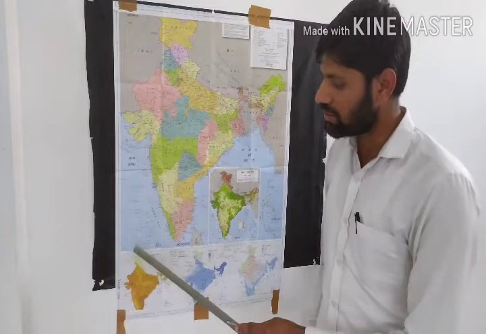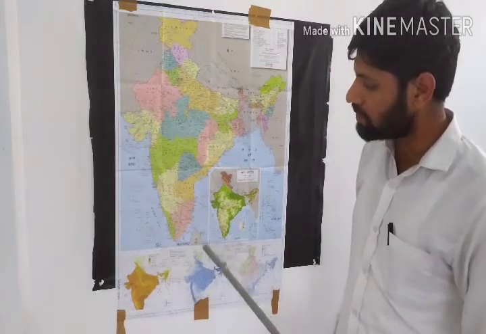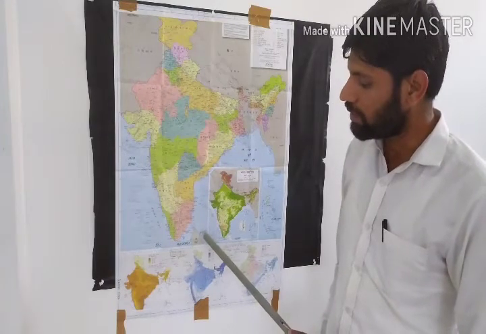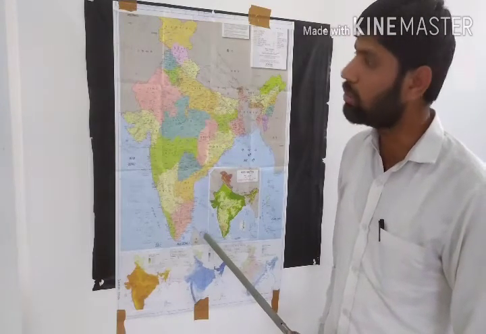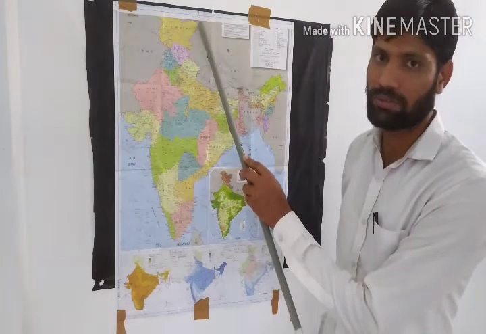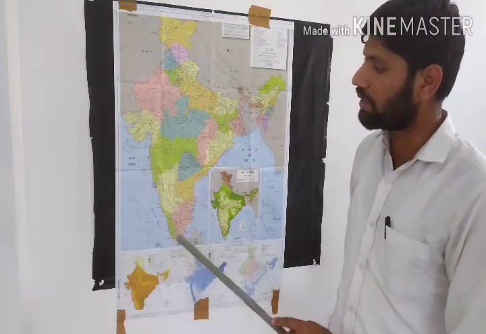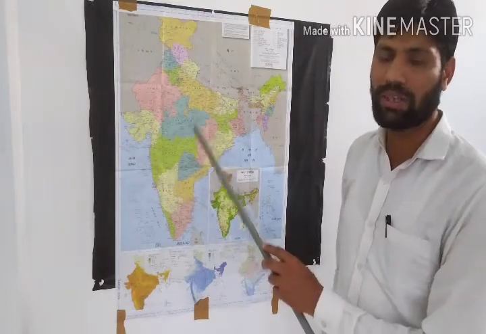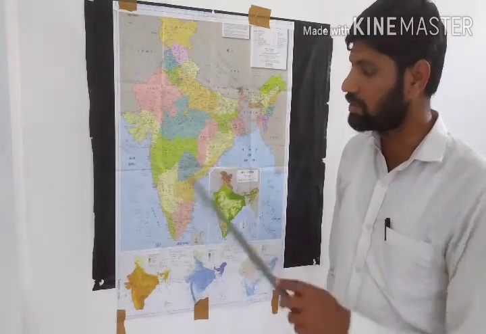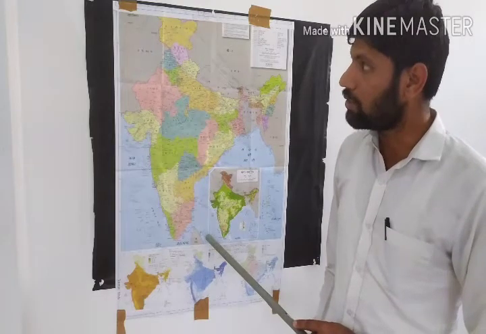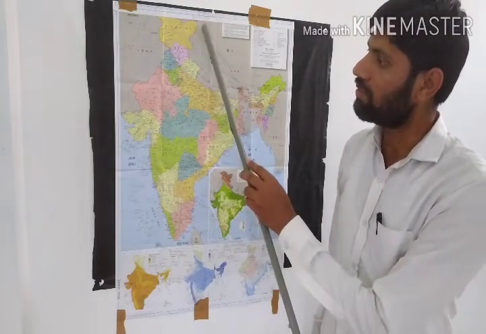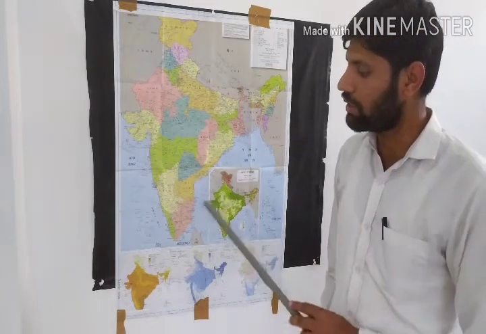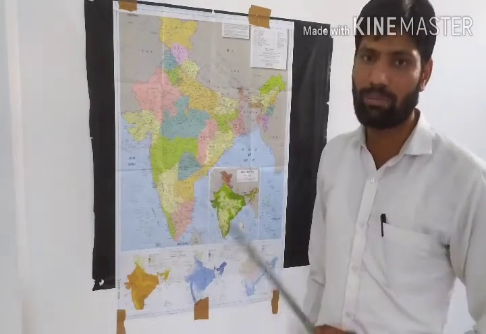Now first try to understand some geographical constituents of India in the world map. Here this is the equator line. If we see the location of India in relation to the equator, it starts from 8 degree north to 37 degree north. So after the equator, this part is mainly the tropical part of the globe. This is the geographical distribution of India in the world map.